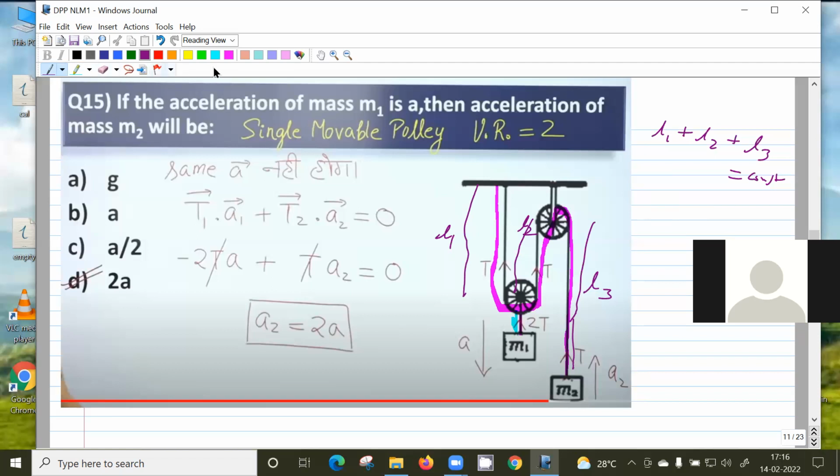Okay, so actually the better way of doing this is, I'll fix my coordinate like this and I'll measure say x from here. So this is the origin of the x-axis and I'm measuring x from here. The coordinate of this point will be x1, and that is the same as the coordinate of m1 plus some constant. This is the constant length part. Okay, so let me call the coordinate of this m1 as x1, and the coordinate of this mass m2 as x2.